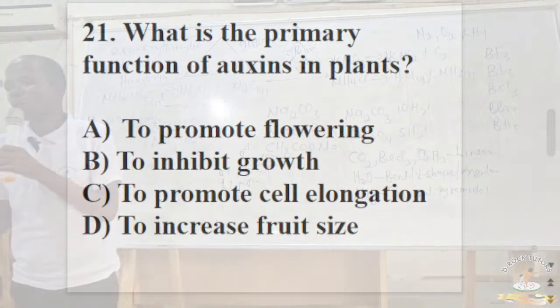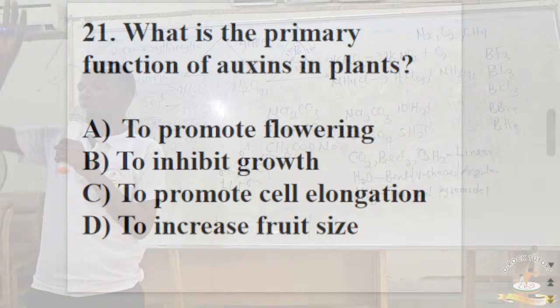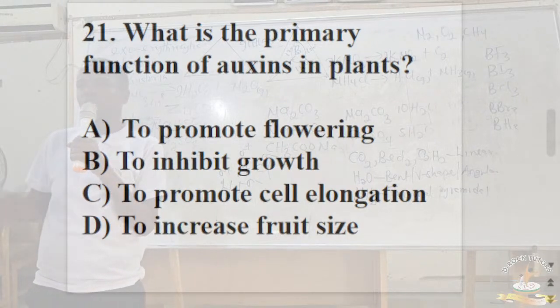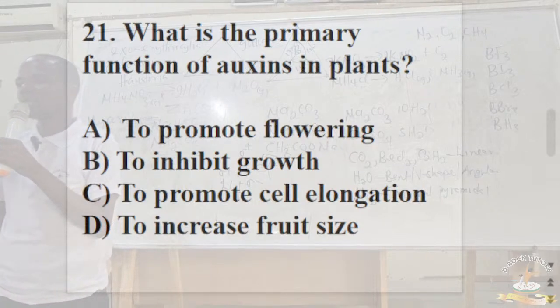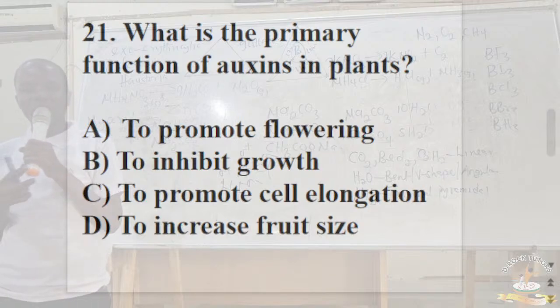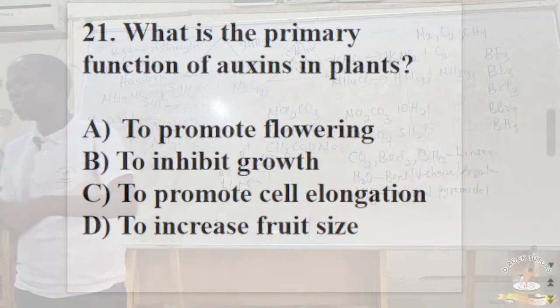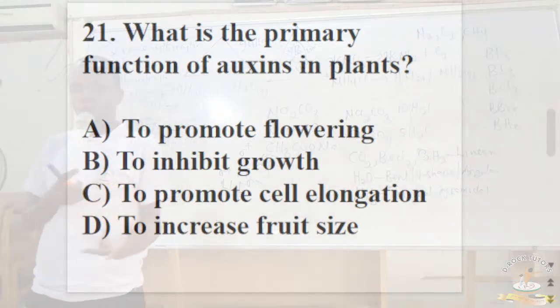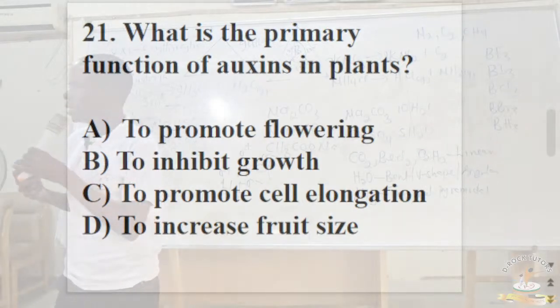Don't forget, we also have abscisic acid. Abscisic acid is responsible for falling of leaves. It inhibits growth. It stimulates dormancy in seeds and falling of leaves. We also have ethene or ethylene. The function of ethene or ethylene is to stimulate or hasten ripening of fruits. And we also have cytokinin, which aids cell division. So please, let's take note of that.